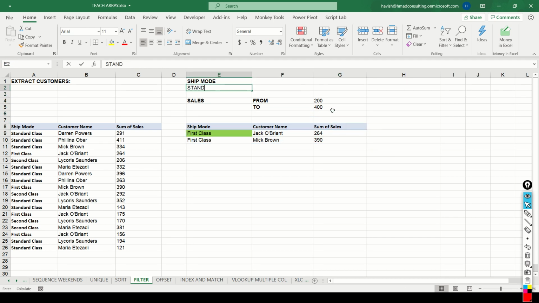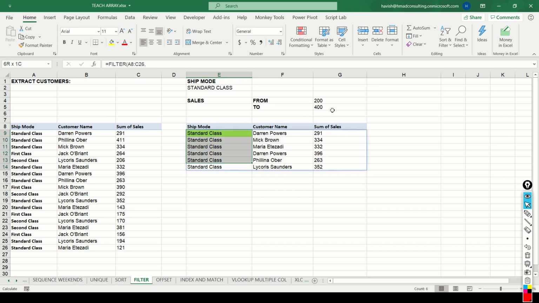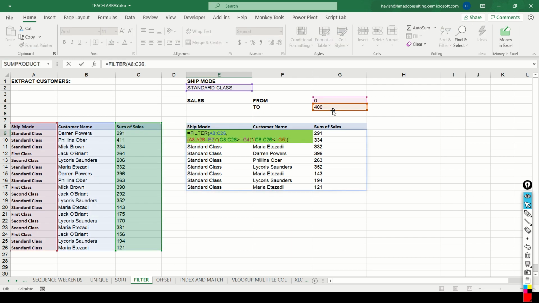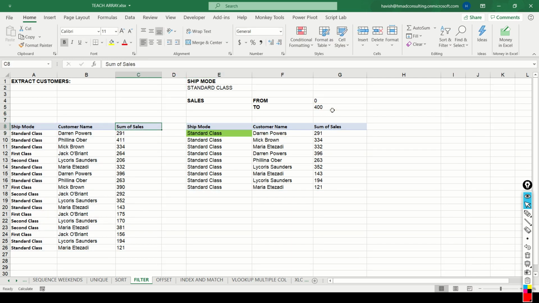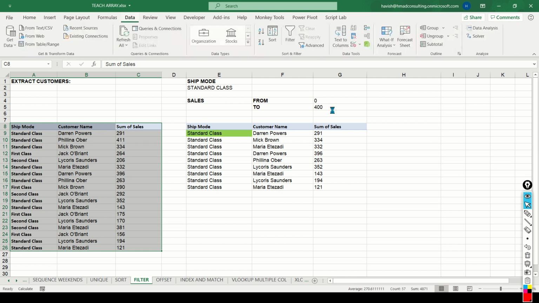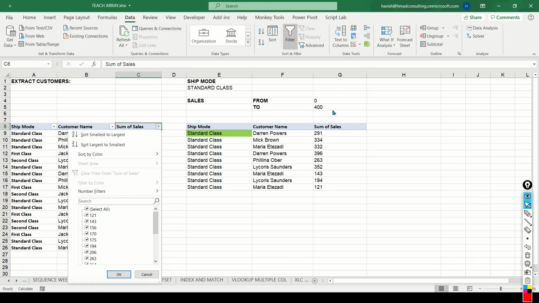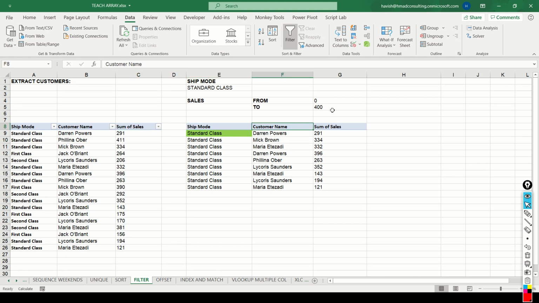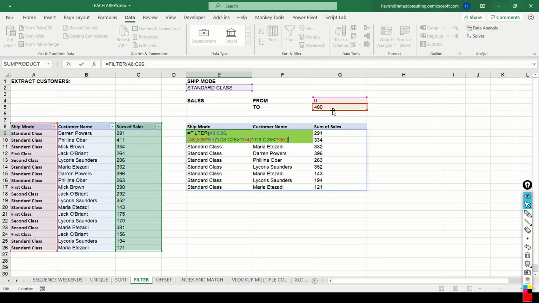If I change it to standard class, it will tell us that there are six transactions that are standard class and between 200 to 400. You get the idea, right? Now, this is very handy because the filter function means that you don't have to go back to the original data set, apply a filter, create a different sort on every single column, and then copy and paste it in a new location. You can use a single dynamic filter function to extract the results as and how you require.